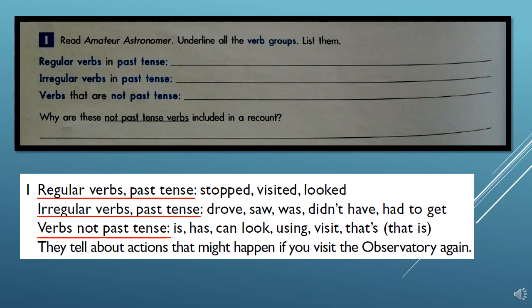So the regular verbs are stopped, visited, and looked. The irregular verbs are drove, saw, was, didn't, have, had.